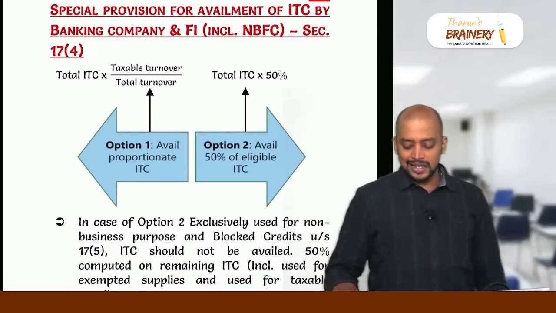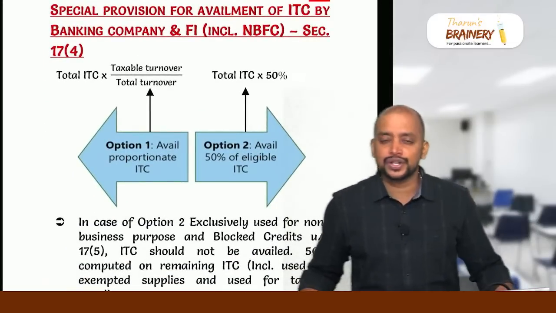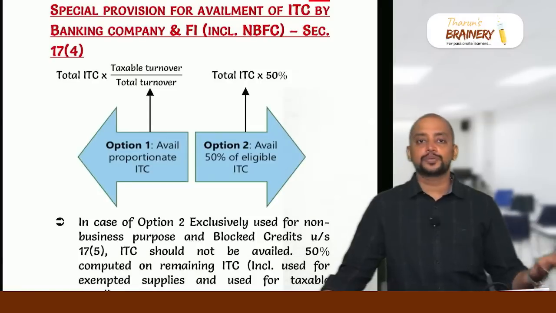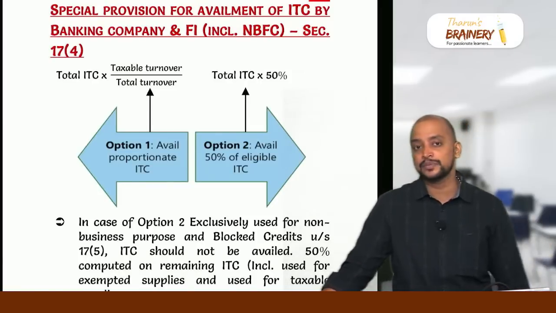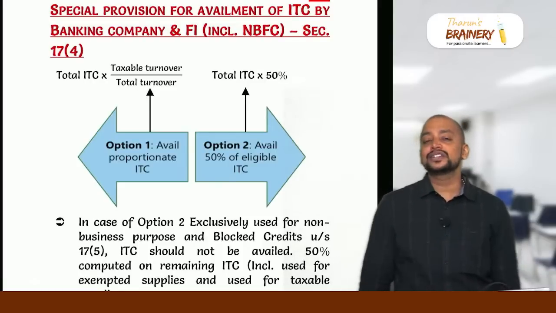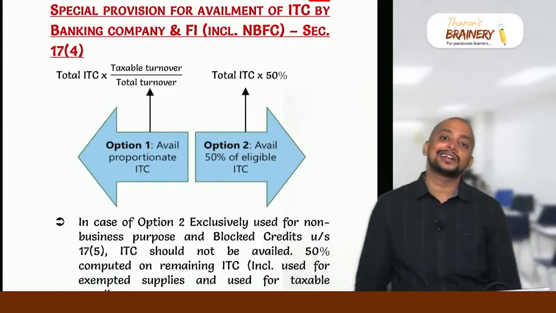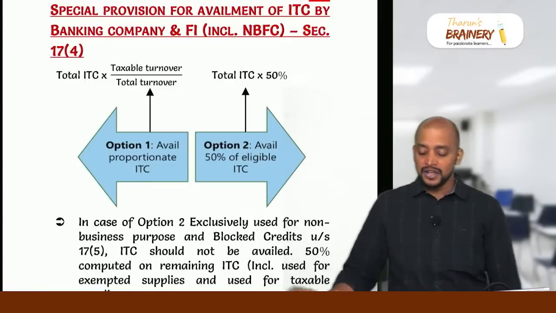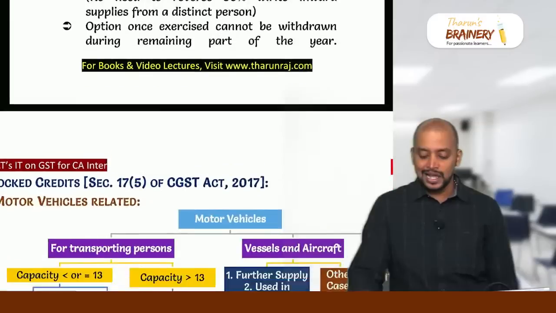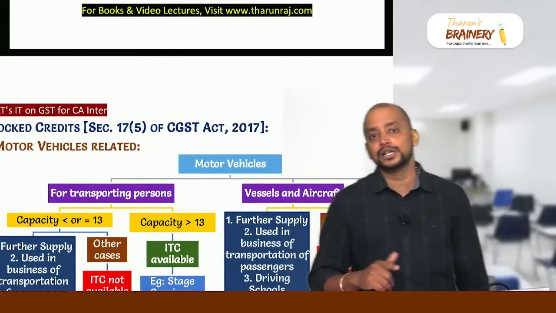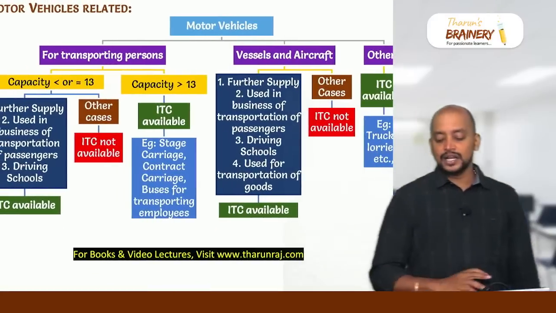In case of bank, financial institution and NBFC, there are 2 options. Option number 1, proportionate ITC they will take. Option number 2, ad hoc ITC. Ad hoc ITC means a flat 50% of the eligible ITC will be taken. But in case of inward supply from a distinct person, they can take full ITC. There is no restriction of 50%. But in case of others, only 50% they can take. And they need to exercise this option in the beginning of the financial year, and that option will be applicable throughout the financial year.